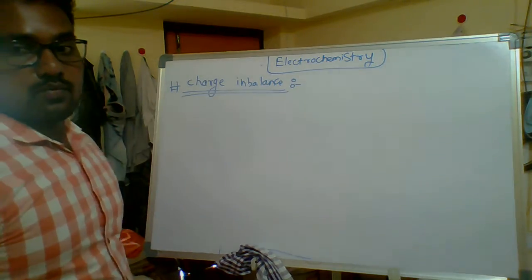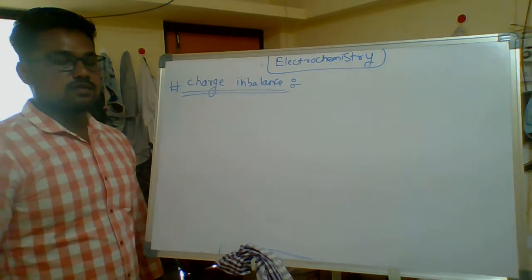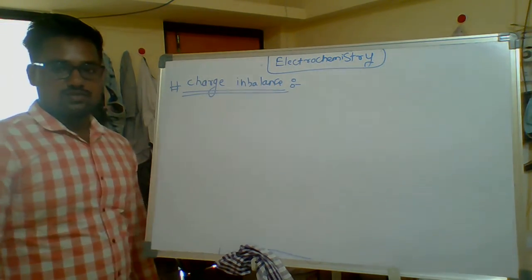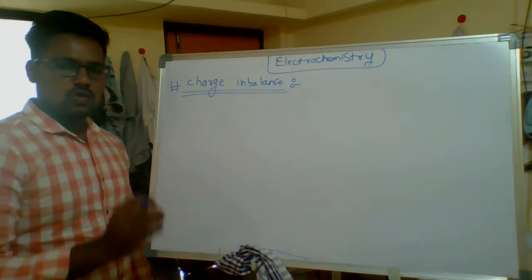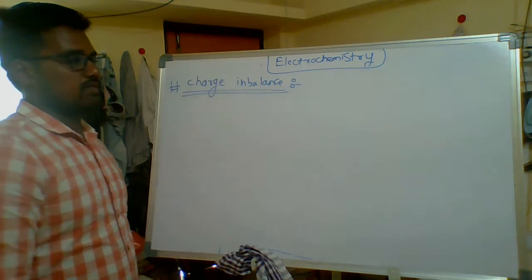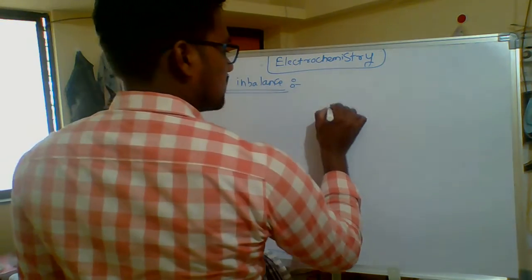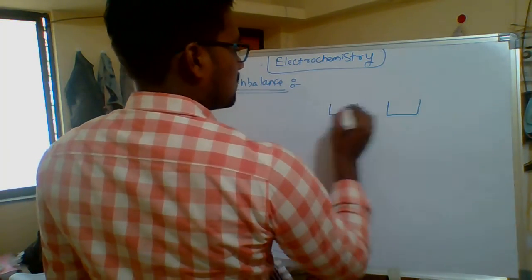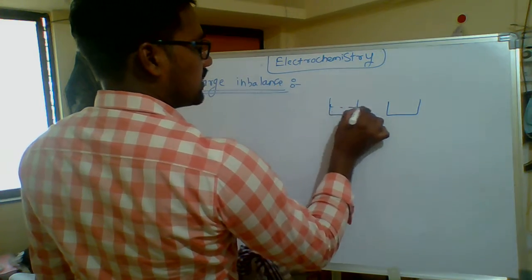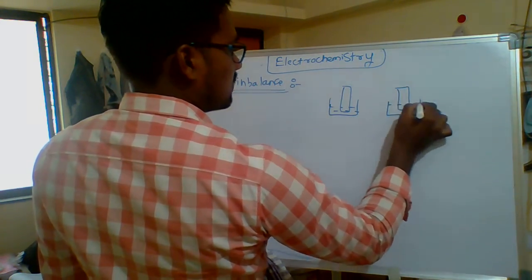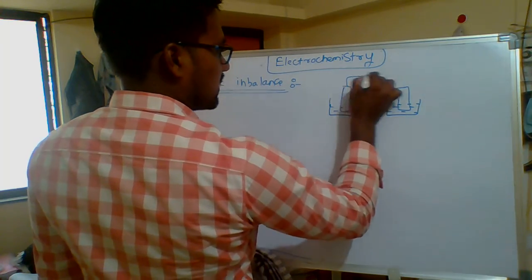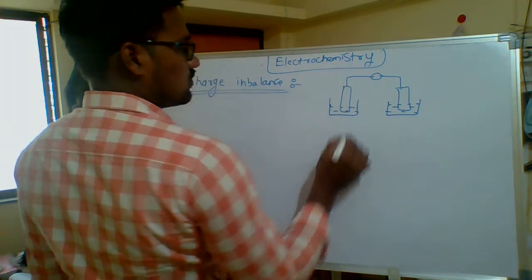This is a very important concept in this topic. Why is there charge imbalance, and why does this type of cell have a low lifetime? Once again, I can draw this. This is the beaker with electrolytic solution. I can connect the electrodes externally through a wire.